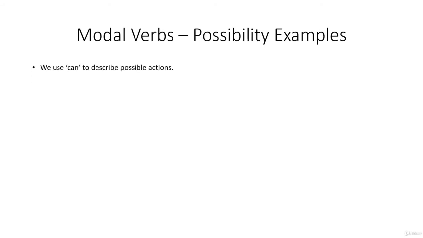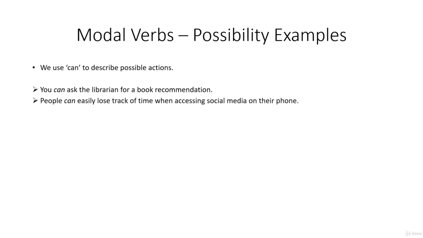When we think of possibilities, we use can to describe possible actions. You can ask the librarian for a book recommendation. People can easily lose track of time when accessing social media on their phone. Now here we're looking at can not as an ability. It's not like you have the ability to ask the librarian, like you have a mouth and a tongue and you can speak the language. That's not meant here. But you can ask her, you have the possibility to ask her for help.